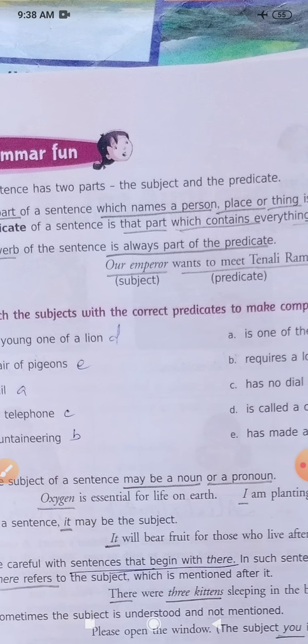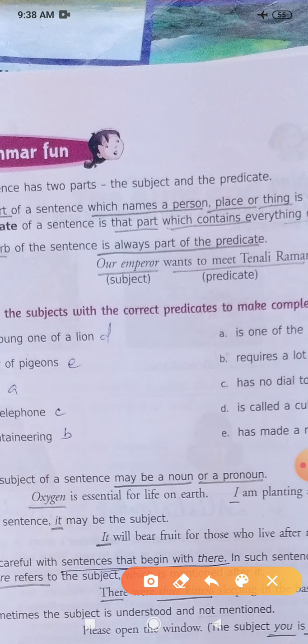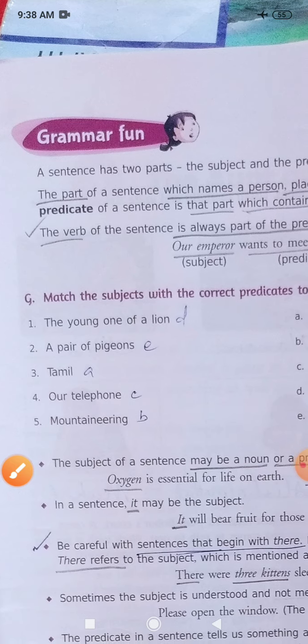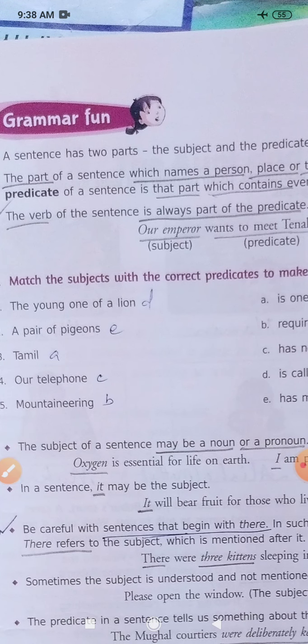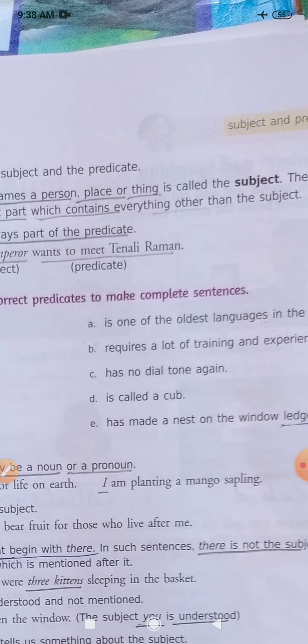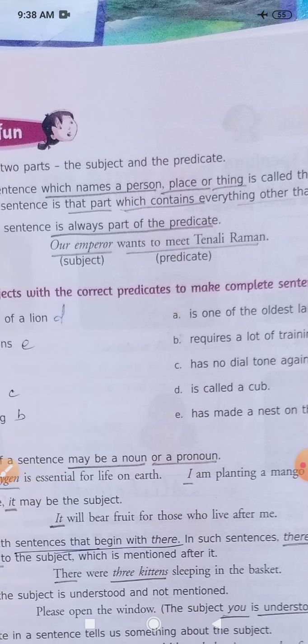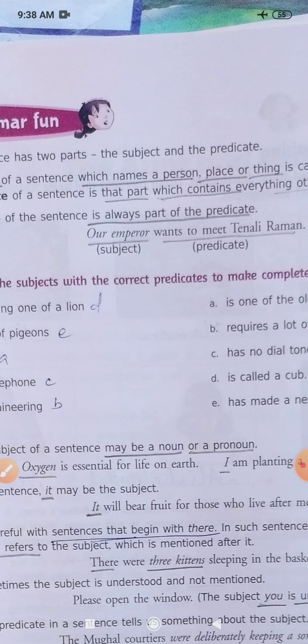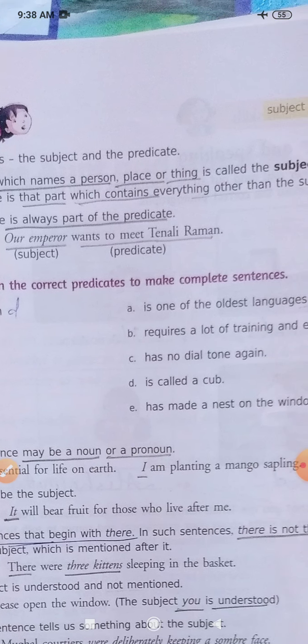A sentence has two parts, the subject and the predicate. There are two parts. A sentence can be divided into two parts. One part is your subject and another part is your predicate. Now, the part of a sentence which names a person, place or thing is called the subject, and similarly the predicate of a sentence is that part which contains everything other than the subject.